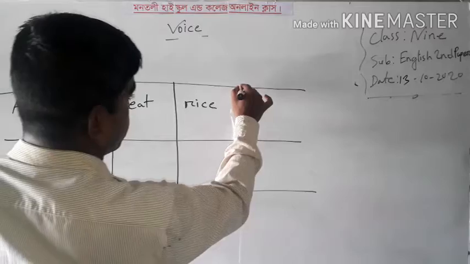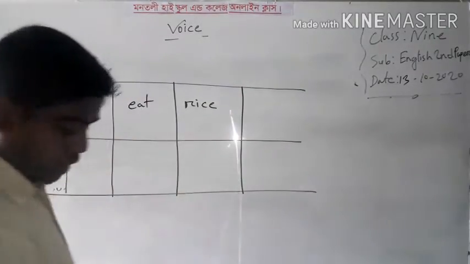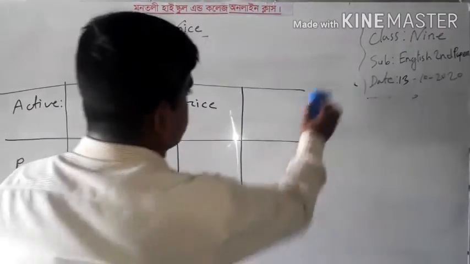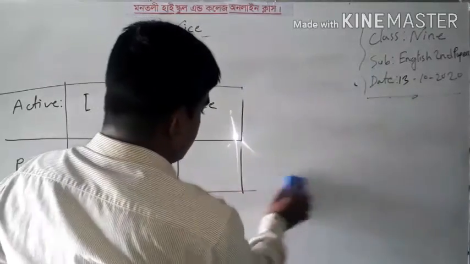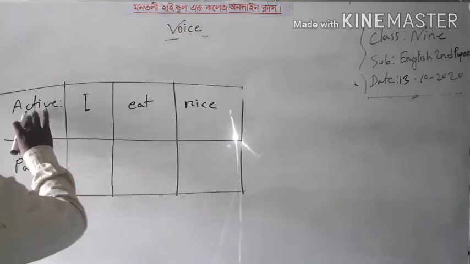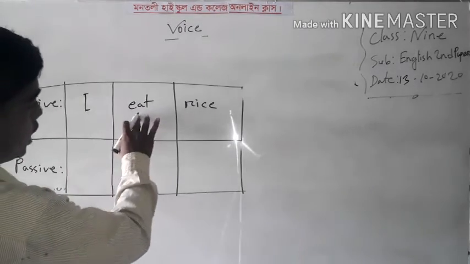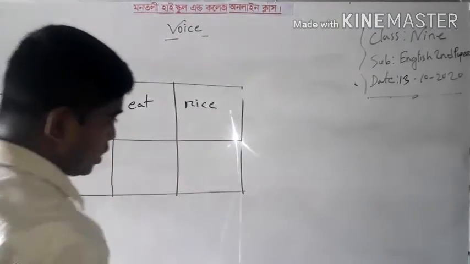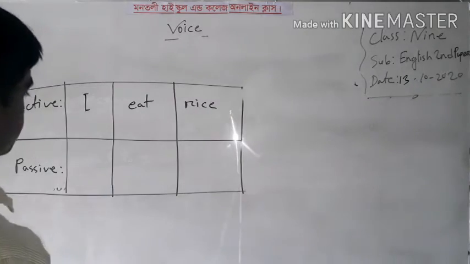I write here a diagram. Okay. Dear learners, look at the board. Here is the active voice. This is the subject, this is the verb, and also this is the object. So how can we change active voice into passive voice?